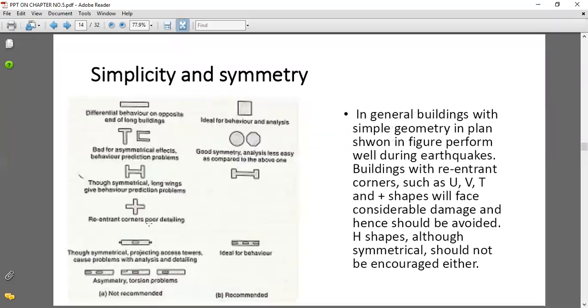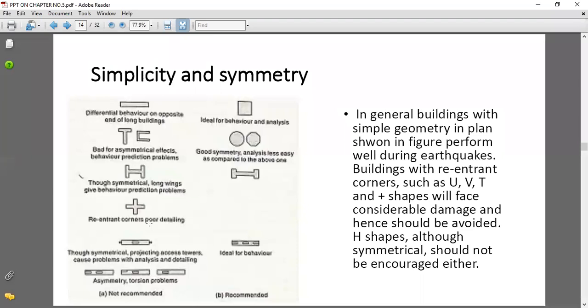Already they have shown here with respect to that T section, C section, H type of section, and how they are converted into the recommended structure. These C type of structure, flat type of structure, elongated shape of structure all come under the not recommended structures, but they have to be converted in terms of the ideal behavior of the structure. And they have shown here the ideal behavior of the structure is a square type of structure,